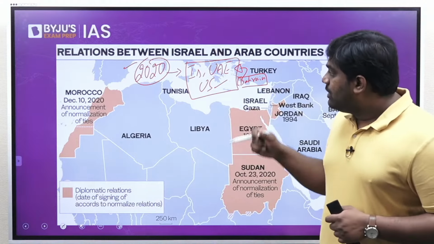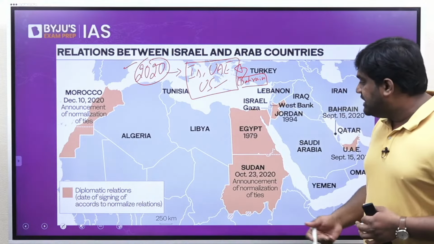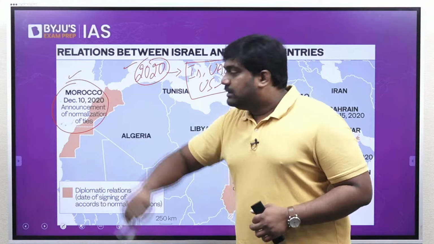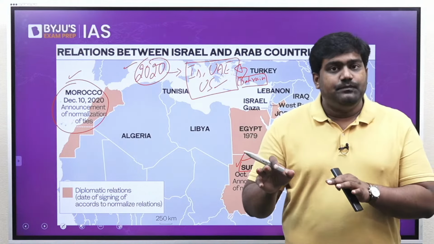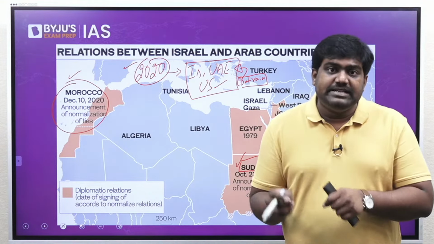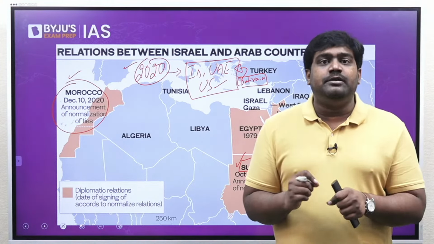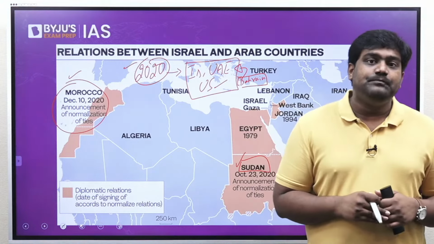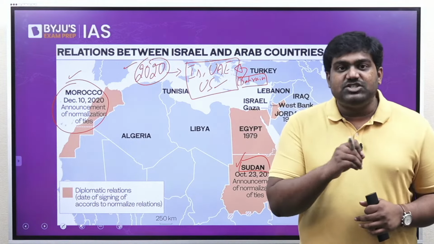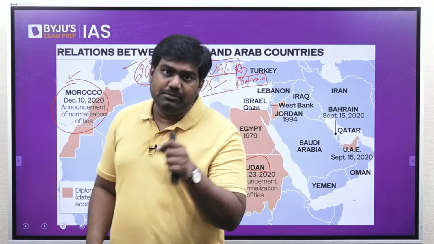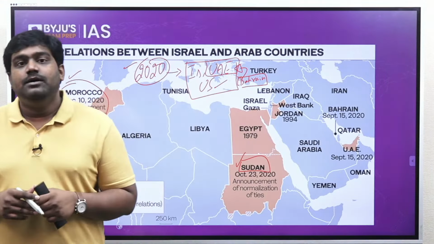Is that clear? Following this, few other countries like Sudan, then Morocco, the African countries, Sudan and Morocco, they also signed separate agreements. They are not part of the Abraham Accord itself, but based on that, they have signed separate agreements with Israel to recognize the country and to establish diplomatic ties with Israel. But however, this does not make UAE the first Arab country to recognize Israel and establish ties with Israel. Because many years before this, two countries have already done that.